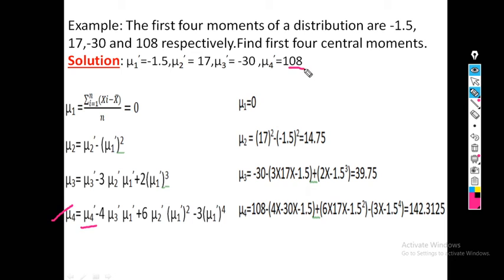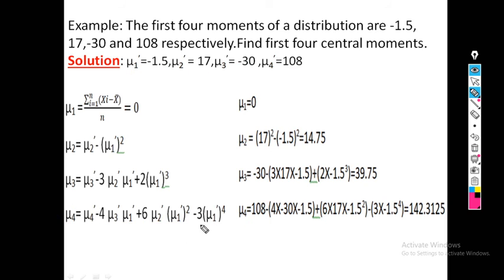Now last, the fourth central moment. Mu4 dash is 108, which we have written here, minus 4 into mu3 dash into mu1 dash, that is 4 into minus 30 into minus 1.5, plus 6 into mu2 dash into mu1 dash square, so 6 into 17 into minus 1.5 square.